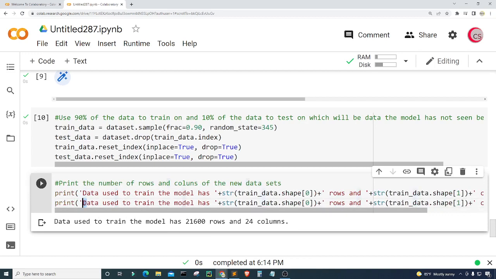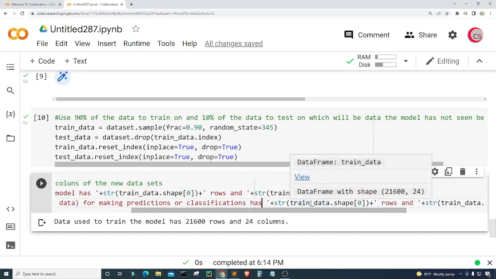So here I'm going to put "unseen data", which is really the test data, right? So I'm going to put AKA test data for making predictions or classifications has.